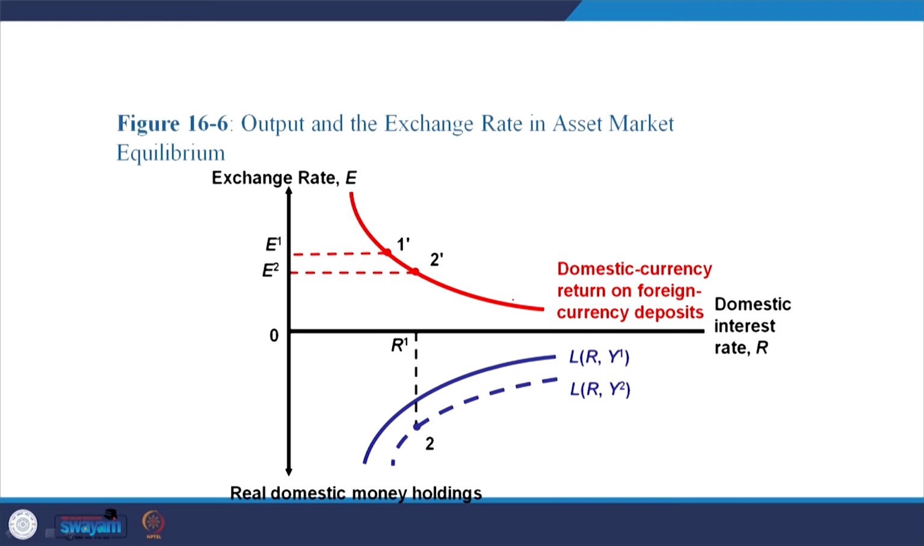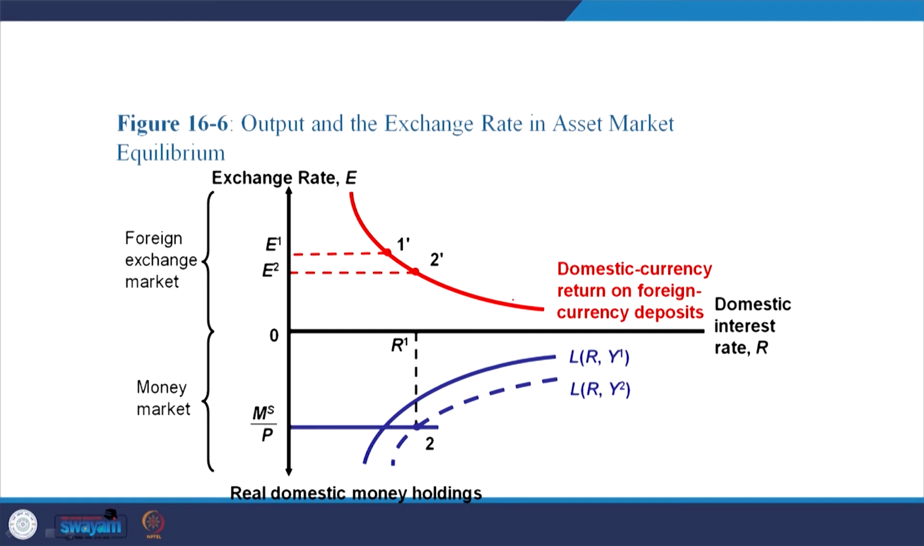So, the domestic currency return on foreign currency deposits is highlighted in red color. Okay. Then how it is connected to money demand. Money demand is a function of the domestic interest rate and the real domestic money holding. So, real money holding and the interest rate are again inversely related to each other. Okay. Now, the first part we refer to the foreign exchange market, the second one we refer to the money market, okay, and the relationship we have discussed.